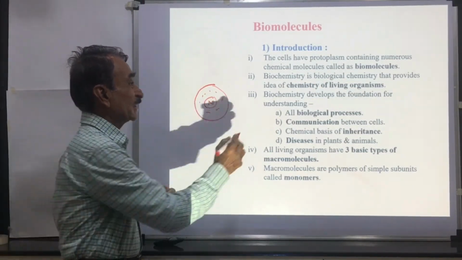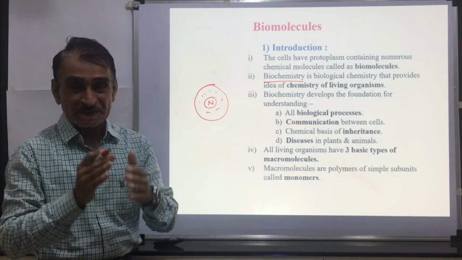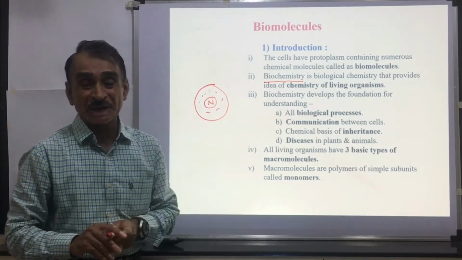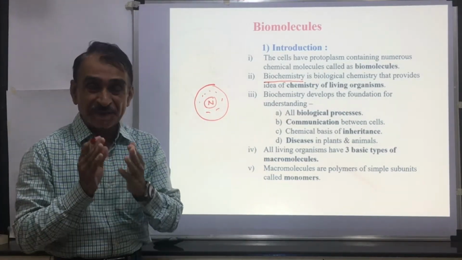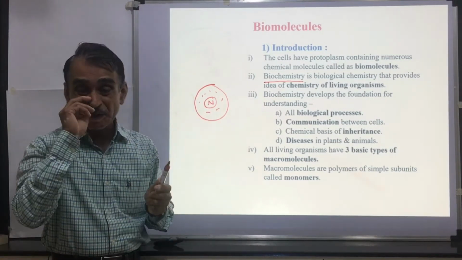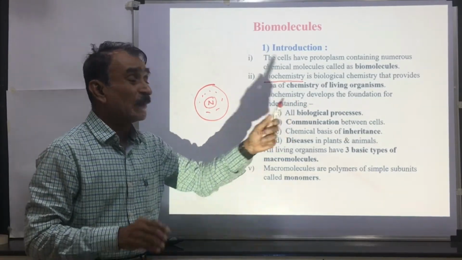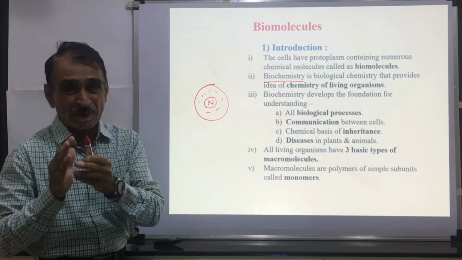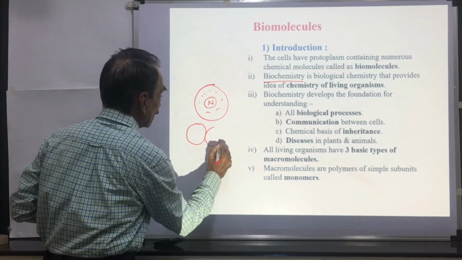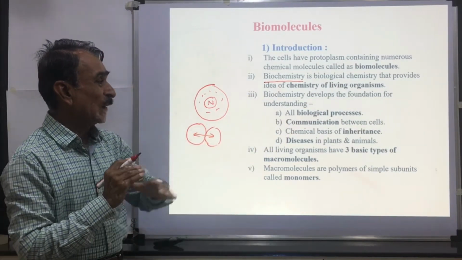Then we shall see biochemistry. Biochemistry means the biological chemistry of living organisms, or the chemistry of living cells. This provides the idea of the chemistry of living organisms. The chemicals which are present in the living cells, this is called biochemistry. Biochemistry develops the foundation for understanding all biological processes which are going on in the cells, and communication between the cells. If, suppose, these are the neighboring cells, how do they communicate with each other? This can be understood by biochemistry.